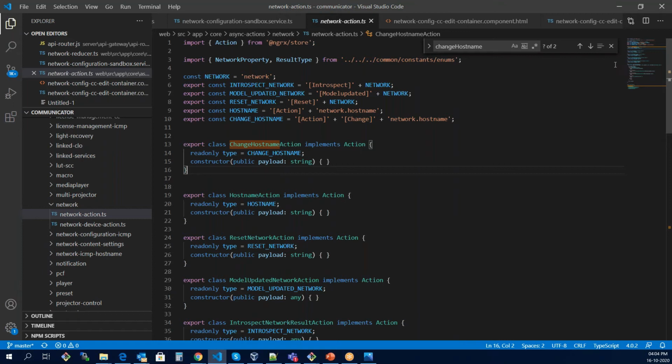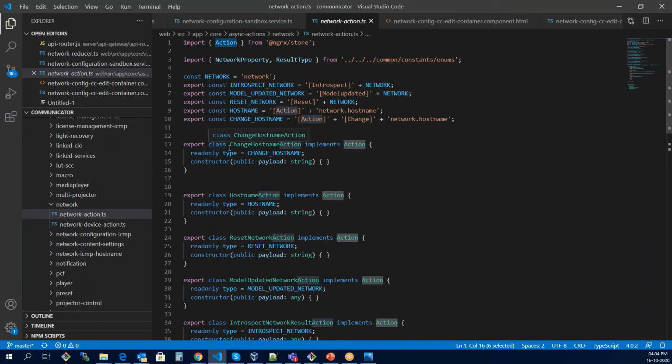Now, I would have shown you everything from the starting, like importing actions and some enums and all, but then we will run really short of time. So in the actions, we basically define the list of actions that we have to do for a particular application.